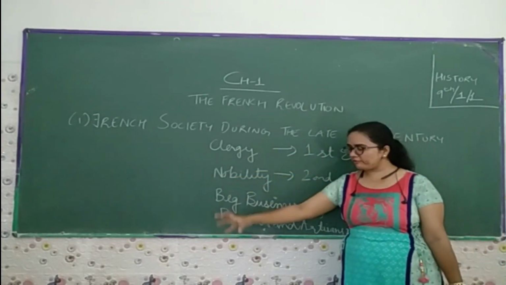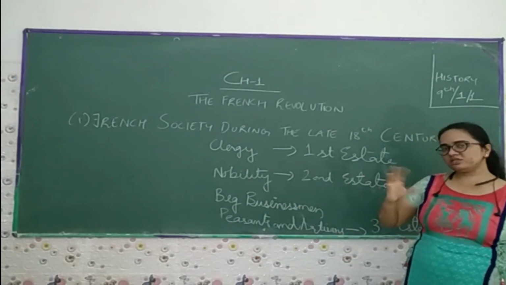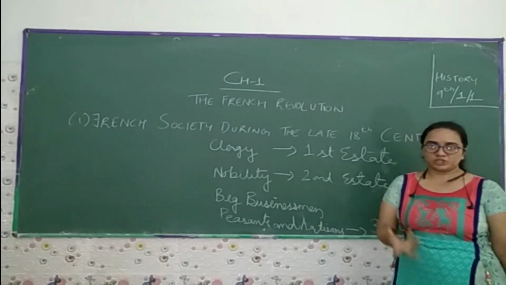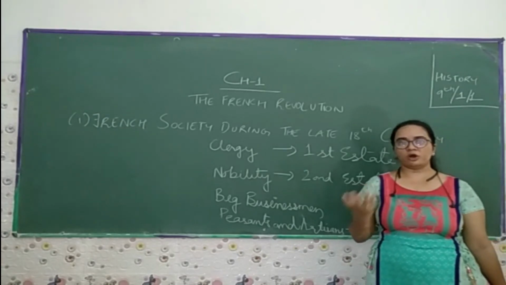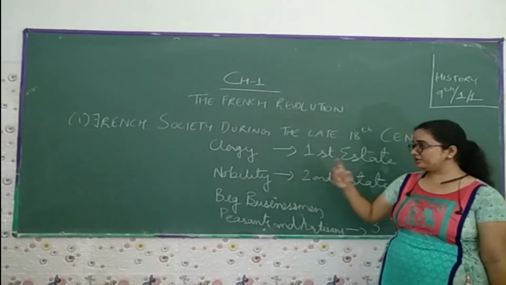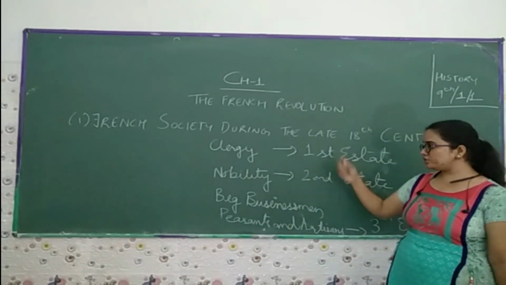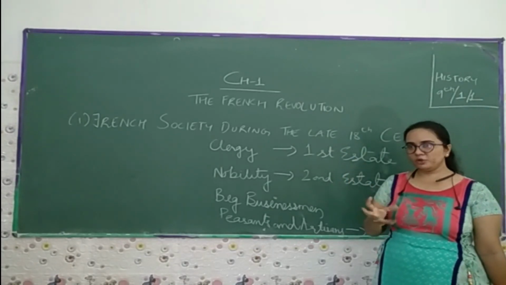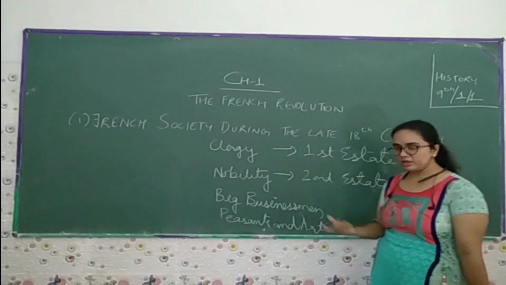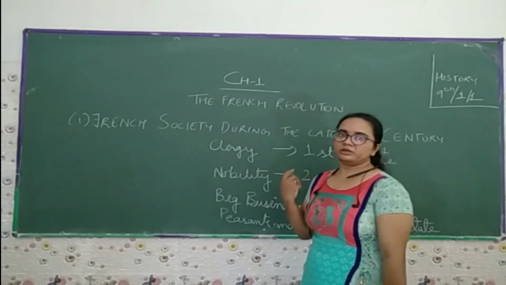Only the third estate people have to pay the tax. So this is a kind of discrimination. This is the situation where you can say the conflict has started. Why did they take the tax from the third estate, and not from the other two estates? This is one condition which raised the conflict.